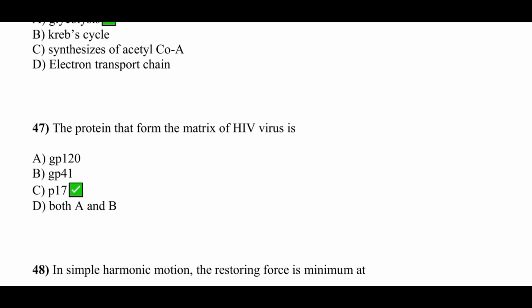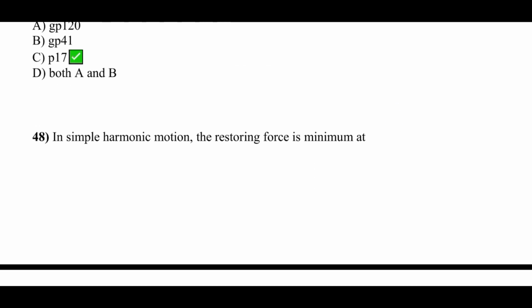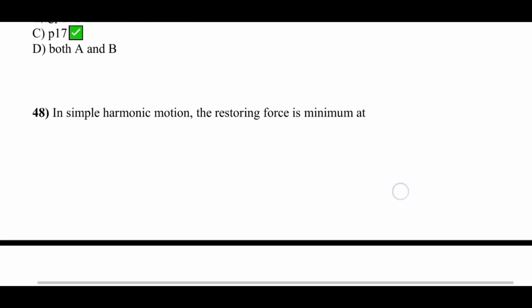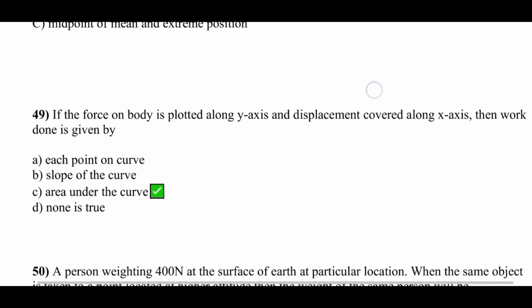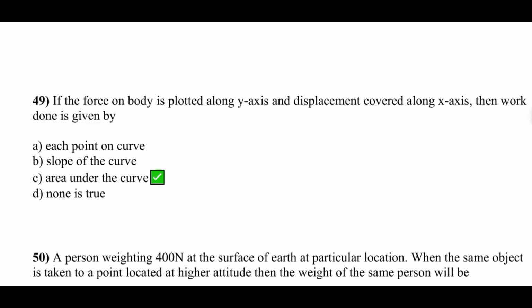The protein that form the matrix of HIV virus is option C is correct, P17. In simple harmonic motion, the restoring force is minimum at option A is correct, that is mean position. If the force on body is plotted along y-axis and displacement covered along x-axis, then work done is given by option C is correct, area under the curve.